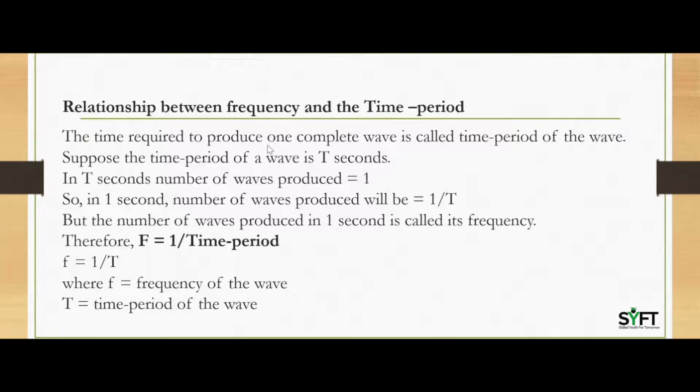Let us derive a relationship between frequency and the time period. The time required to produce one complete wave is called the time period of the wave. Suppose the time period of the wave is T seconds. In T seconds, the number of waves produced is equal to 1. So, in 1 second, the number of waves produced will be 1 by T. So, it is very simple. But the number of waves produced in 1 second is called its frequency. Therefore, f is equal to 1 by time period, or f equals 1 by T, where f is the frequency of the wave and T is the time period of the wave. So, this is the relationship between frequency and the time period.